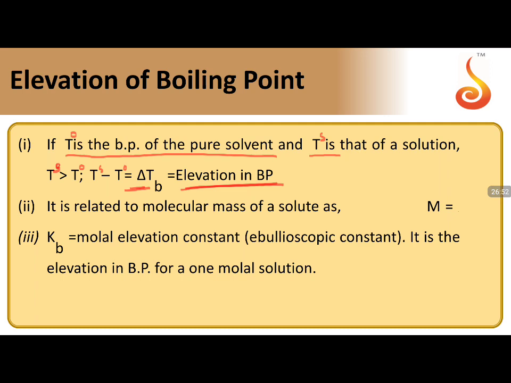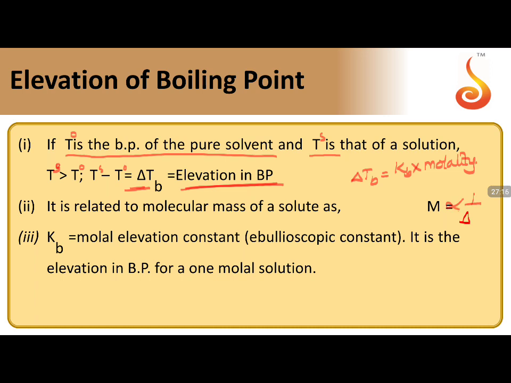It is related to molecular mass. We have the formula delta Tb is equal to Kb into molality. That means delta Tb is inversely proportional to molecular mass.